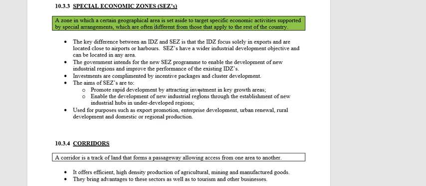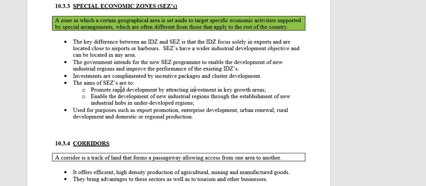All right. The aims of the SEZs is to promote rapid development. Obviously, we are going to identify key growth areas where we want the industrial development to take place. And then by attracting investment, private sector investment, local investment, foreign investment, to encourage industrial development in these identified areas so that economic development and economic growth can happen quickly.